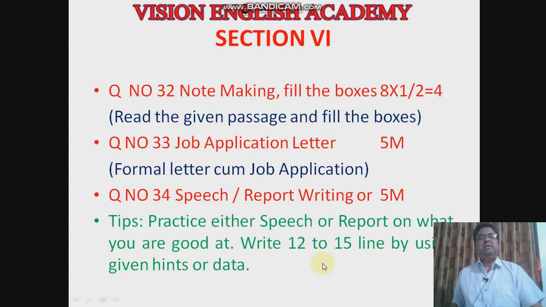So let us move to section 7. This is the last section. It's note making. Question number 32, note making. Here they will give a passage. You have to read the passage and fill the given boxes. They will give a flow chart containing 8 boxes, and you have to fill the 8 boxes by referring to the passage. It will be very easy. It is just copy and paste. You have to underline, tick the right option and paste it. So 8 boxes, each carrying half marks. This will give you 4 marks.